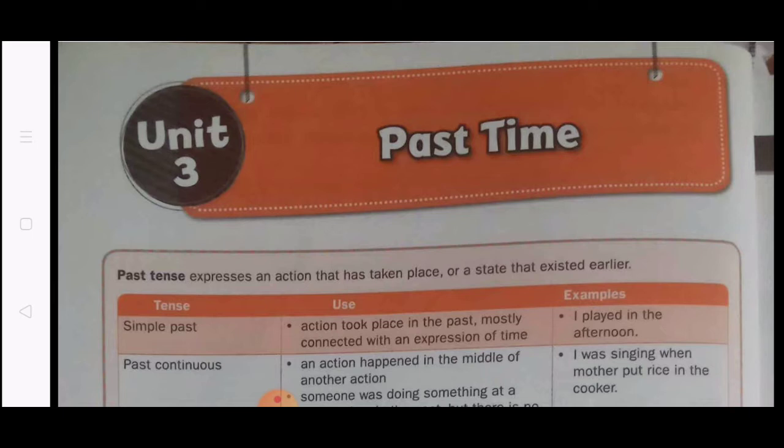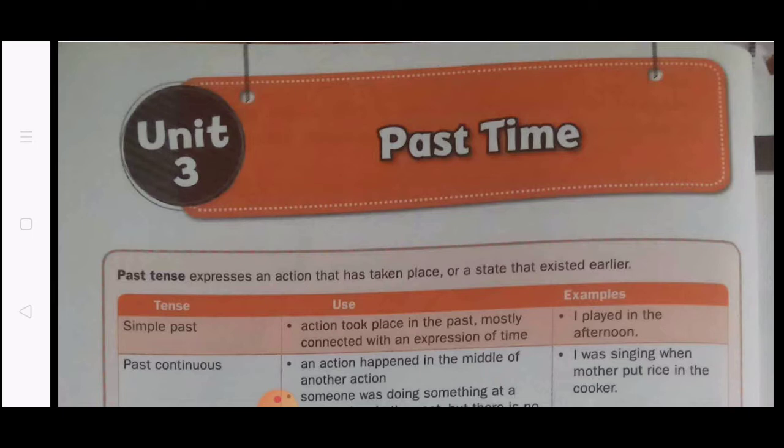Present tense we had already completed. Next is the past tense. In this chapter you will be understanding about the past tense. In the previous chapter we had gone through the present tense. For a short revision, I'll tell you the definition of present tense. For what is present tense used? Present tense is used to describe things that are happening right now or things that are continuous. That is the use for present tense.